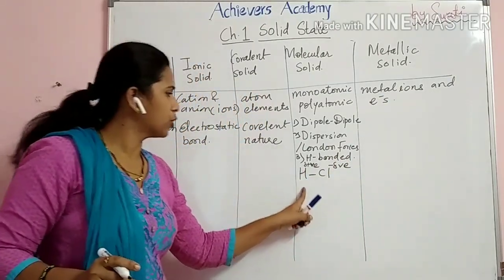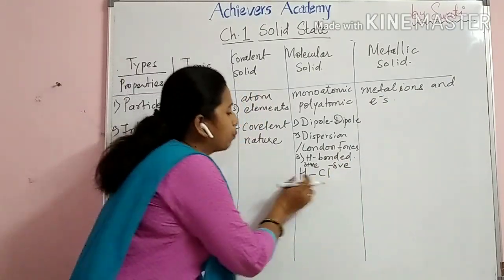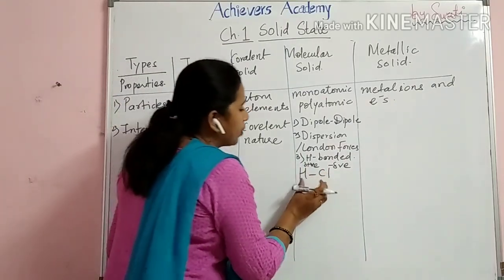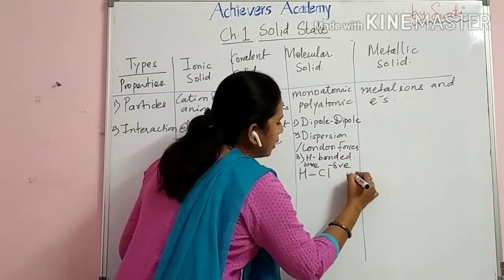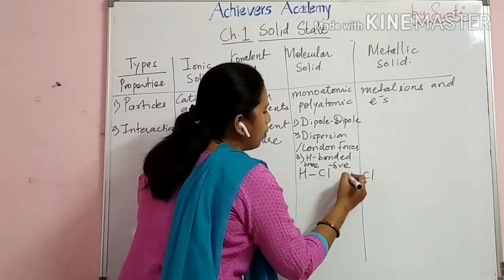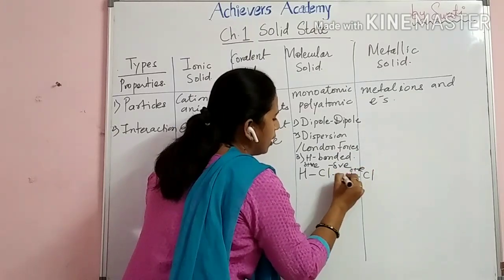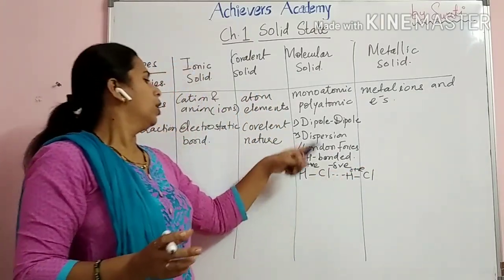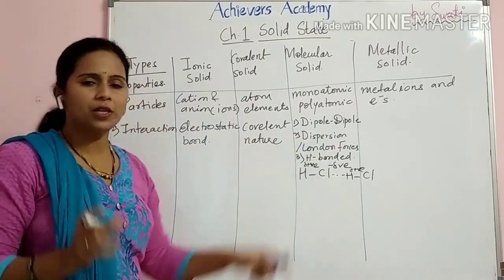So between this positive and negative charge, a pole generates, and due to this polarity it attracts another HCl molecule, where chlorine is negatively charged and hydrogen is positively charged. So this is a dipole-dipole interaction due to the polarity.